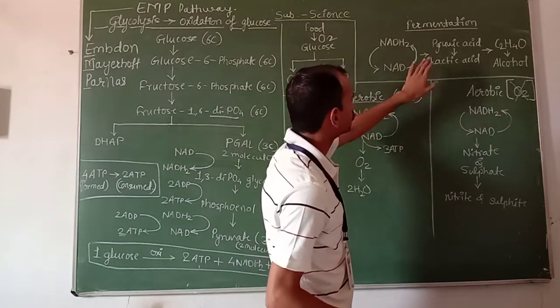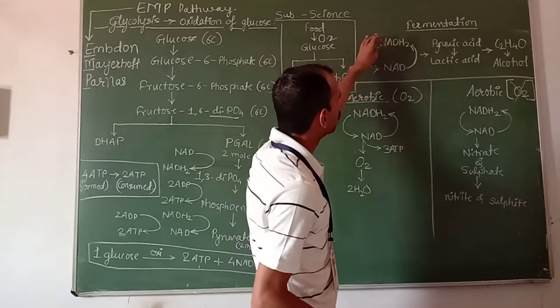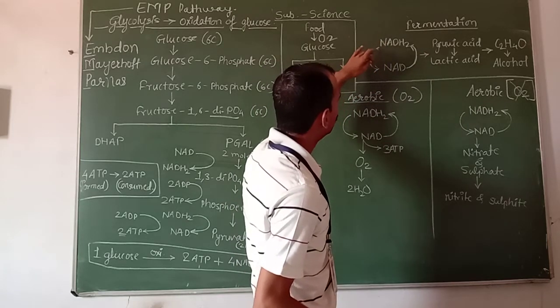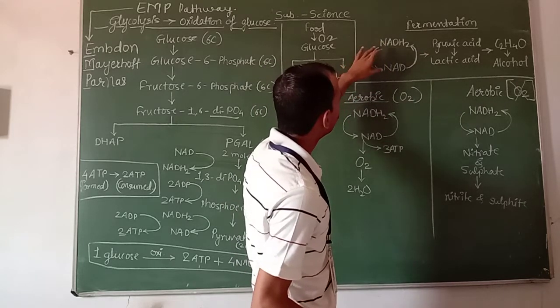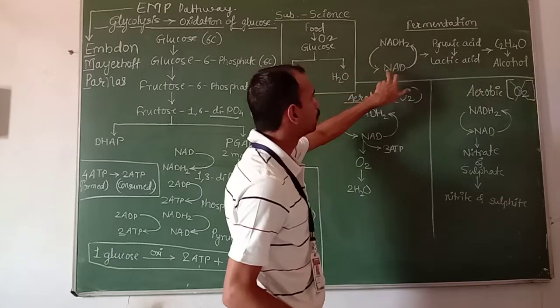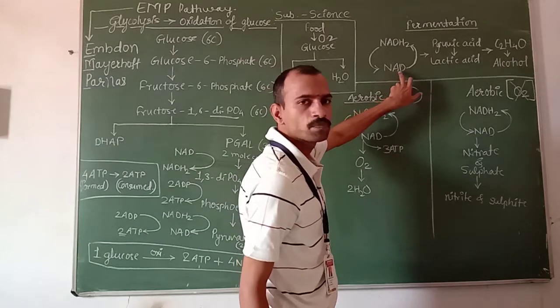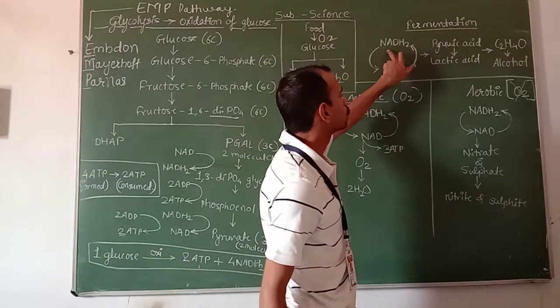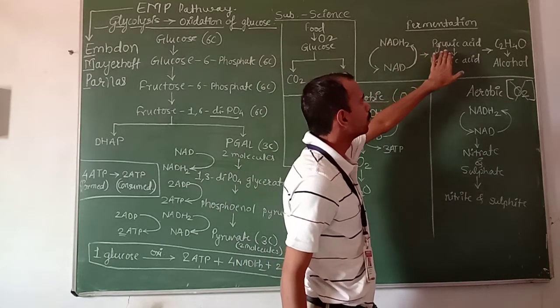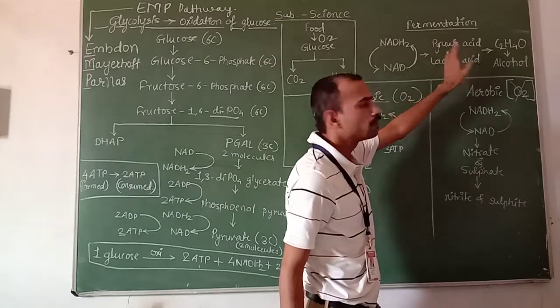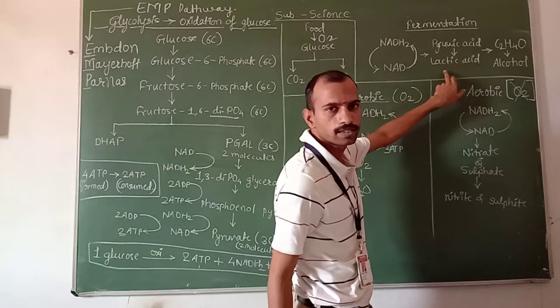In case of fermentation, what happened is that NADH2 is oxidized into NAD, and NAD is reduced to form NADH2, meaning pyruvic acid gets converted into lactic acid.